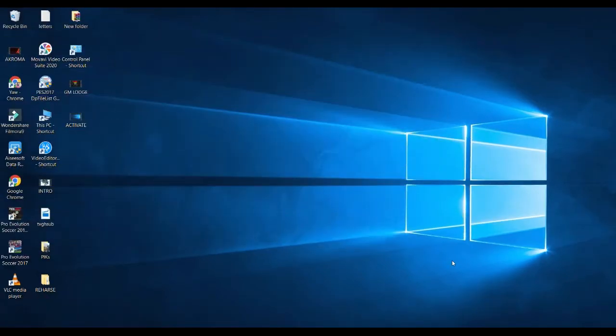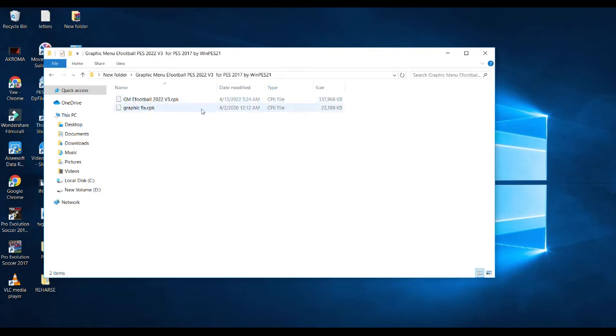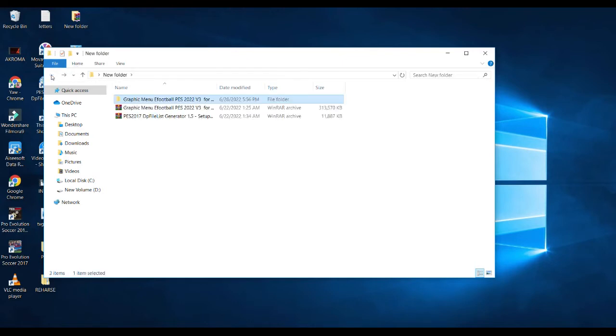Okay, so this is the installation. I'm teaching you how to install it. This is the graphic menu Efootball PS 2022. So I have the software here. I'll make sure I give you the link so that you can download this very easily.